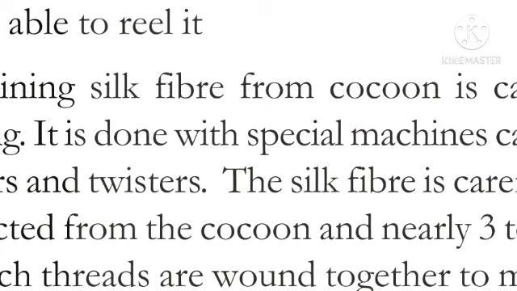Twisting. The silk fiber is carefully collected from the cocoons and nearly 3 to 8 of such threads are wound together to make a yarn. How to make yarn? Yes, see, remember that 3 to 8 of such threads are wound together to make yarn. They are making yarn from 3 to 8 fibers.